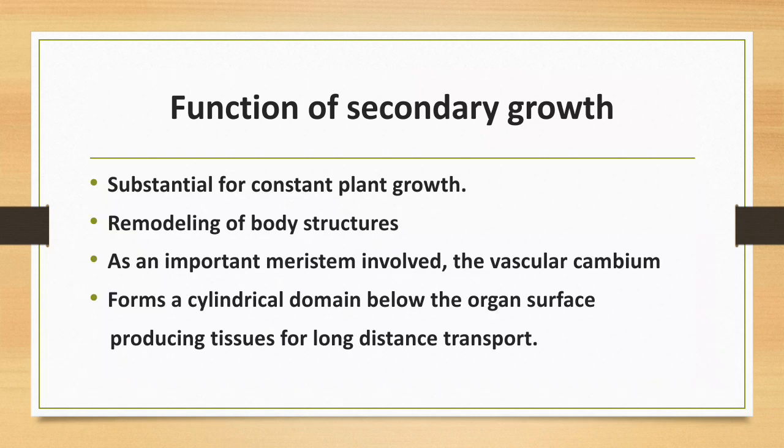Function of secondary growth. You can say that it is substantial for constant plant growth and remodeling of body structure. As an important meristem, the vascular cambium forms a cylindrical domain below the organ surface, producing tissue for long distance transport.